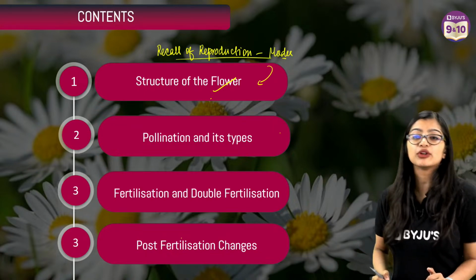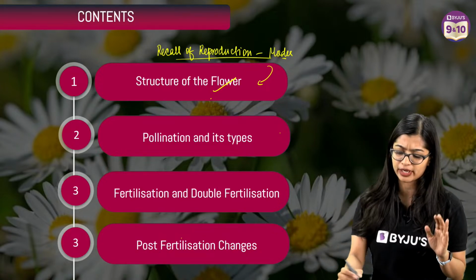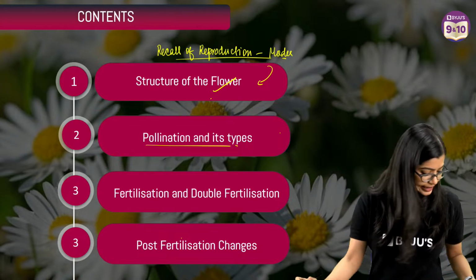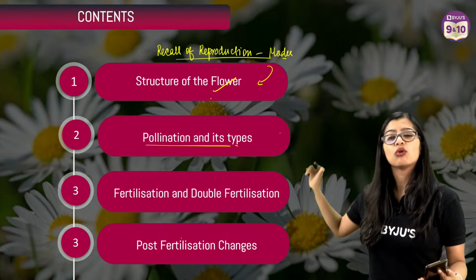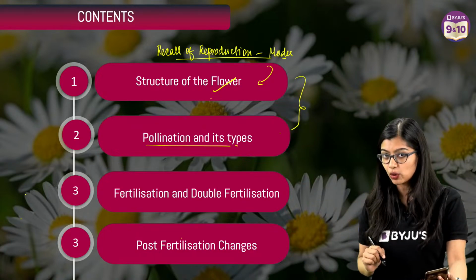Then we'll quickly go into learning about the structure of the flower, which you've already learned in your lower grades, but we will do a quick recall. Then we will also do pollination and types. Again, we've learned about this in our lower grades, right? So we will do these topics slightly faster because we already know about it.